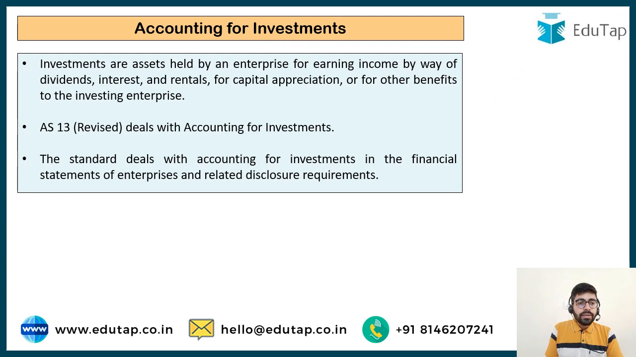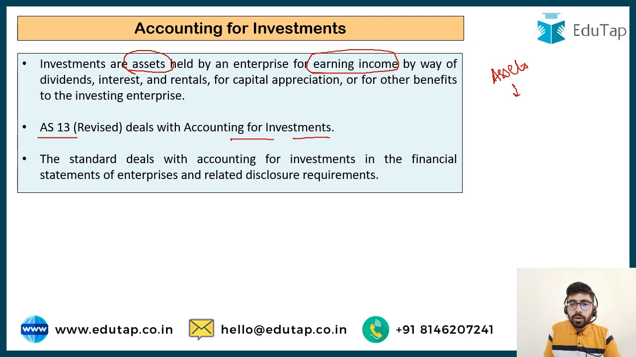So accounting standard 13 is the one which deals with accounting for investment. It also defines investments. It says that investments are the assets which are held by the enterprise for earning income. So they are the assets to earn income, and this income is going to be earned by way of dividend, interest or rental, or by capital appreciation or some other benefits.